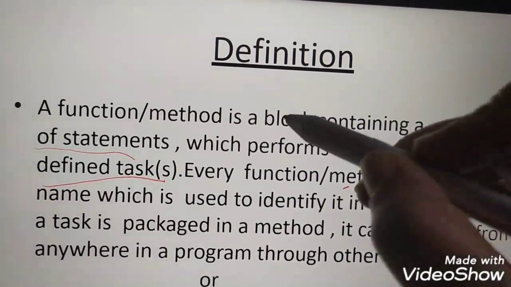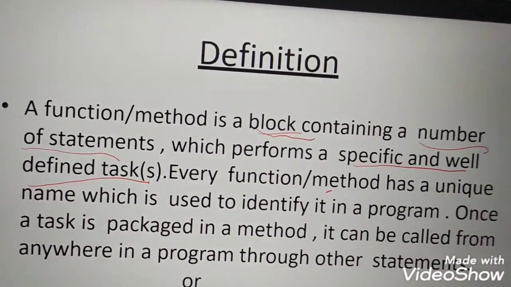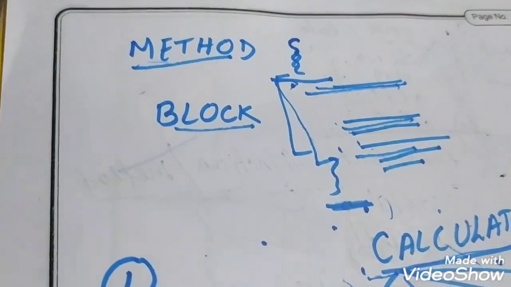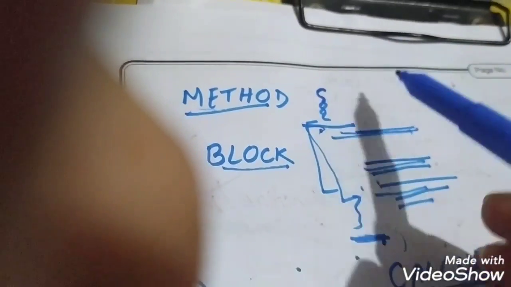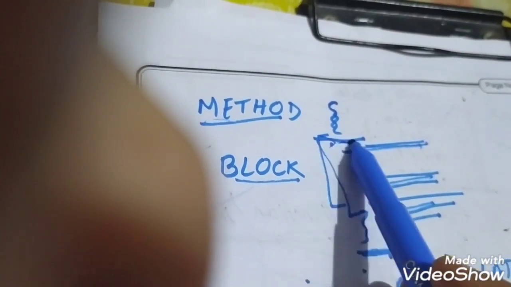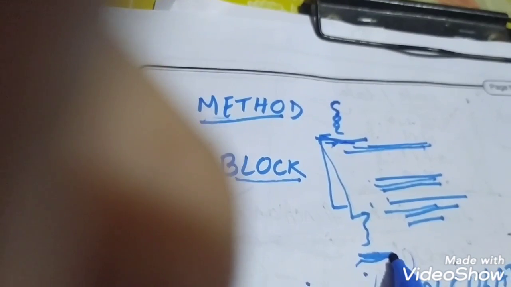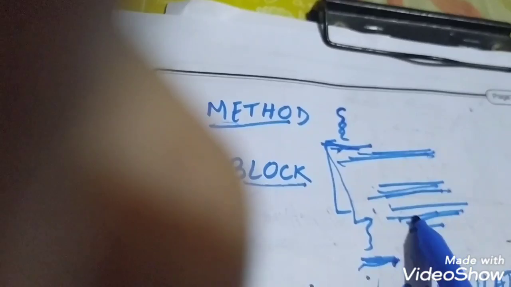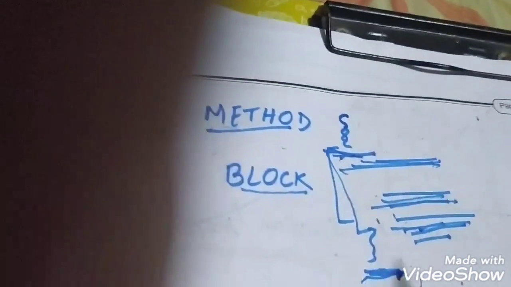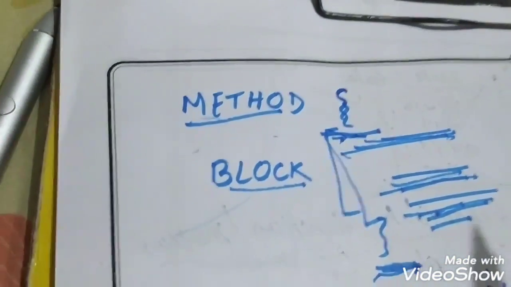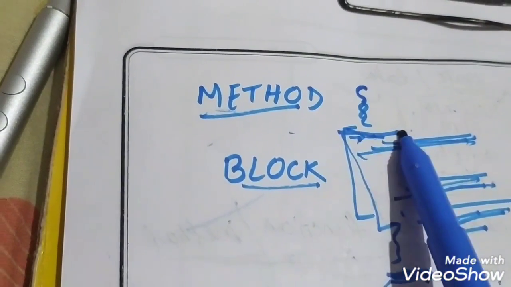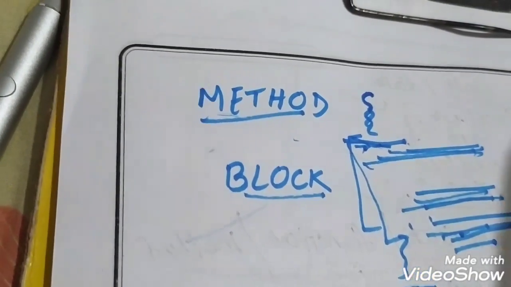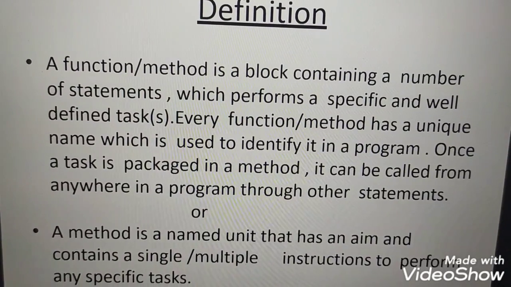And what is the meaning of block? In a Java program, you know the block means what? A block is started with a curly brace and ended with a curly brace. And what statements do we have to write? We have to write them inside the block. The same as in a method: a method contains a block of statements that starts with a curly brace and ends with a curly brace. Okay, are you clear about the meaning of block?